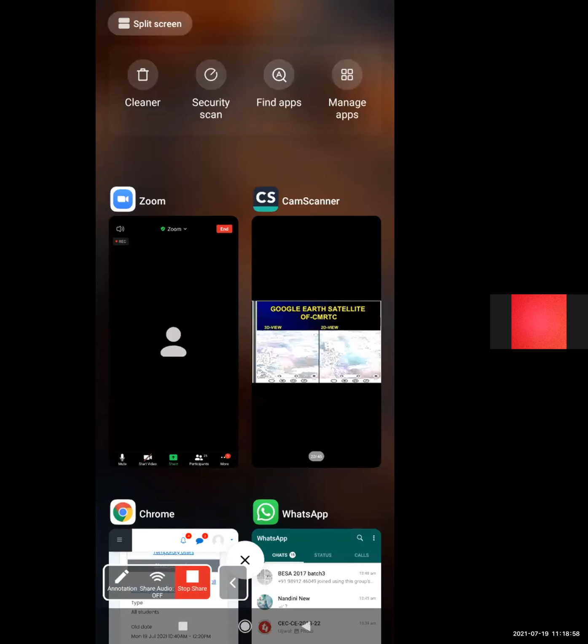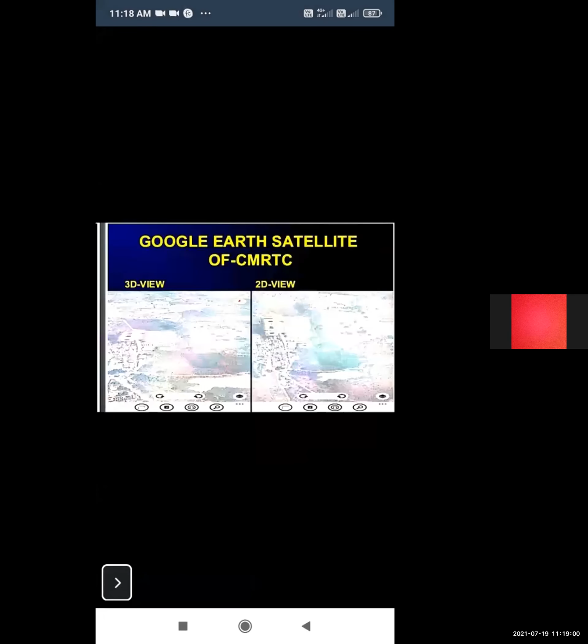So see the figure. This is a GPS diagram, a 2D and 3D view of GPS, collected from GPS. Okay. So see the 2D and 3D image by GPS.